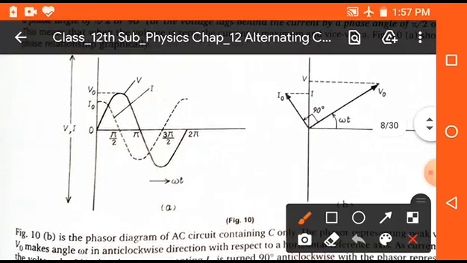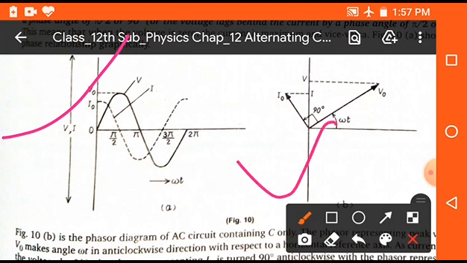The phasor diagram is given as, in the first diagram the motion of voltage and current is shown in the figure, and the second diagram you can see here very easily, current is lead by angle pi by 2 with the voltage V naught.